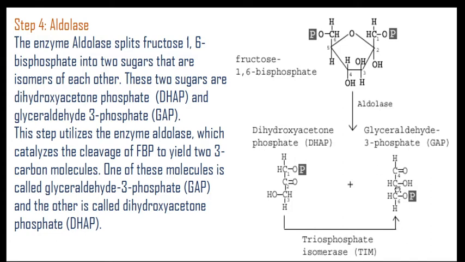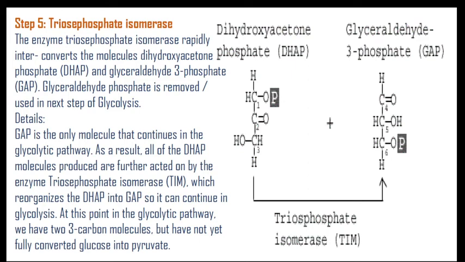So here are the first, second, third carbons, and here are the fourth, fifth, sixth carbons, which get split due to the aldolase. One of these molecules is called glyceraldehyde 3-phosphate GAP, and the other is called dihydroxyacetone phosphate DHAP.